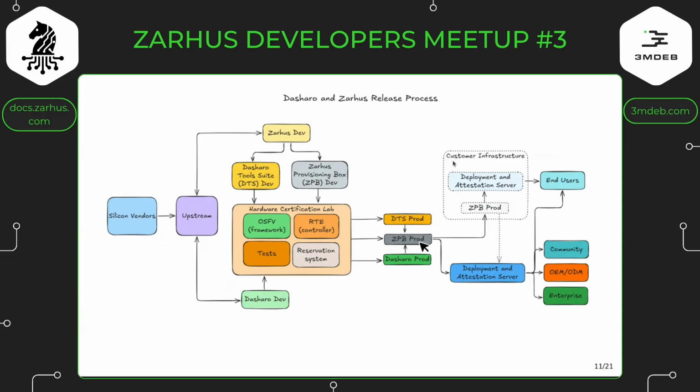The same goes for a new Zarhus Provisioning Box: we should deliver it to some customers, and we already have deployments of Zarhus Provisioning Box. So we should update our customers with the new version of the operating system, and then our customers could provision the binaries with some root of trust and chain of trust technology and publish them on their server for their end users, or they may just publish on our server. That's completely fine. And then we have our deployment server where our customers can log in and get the update.